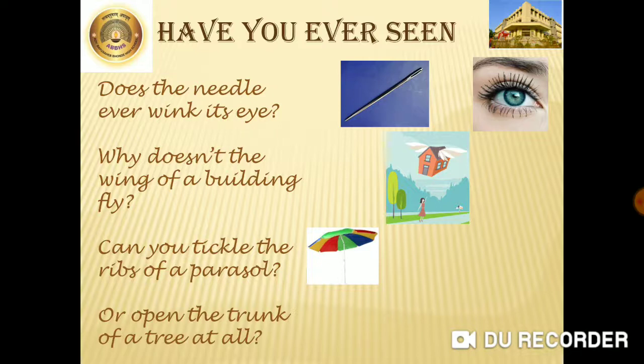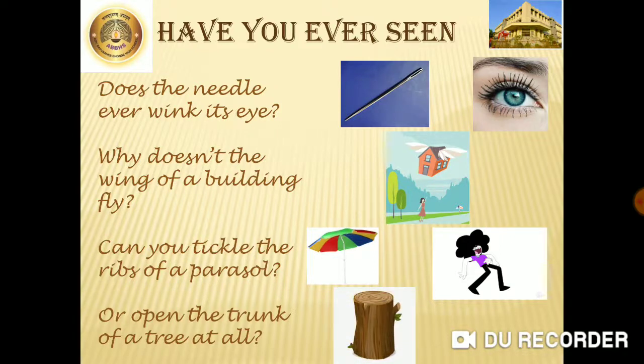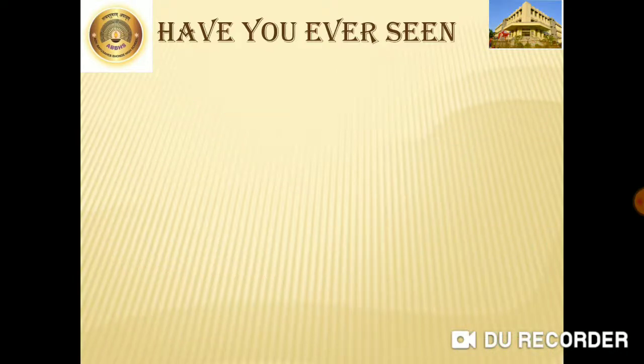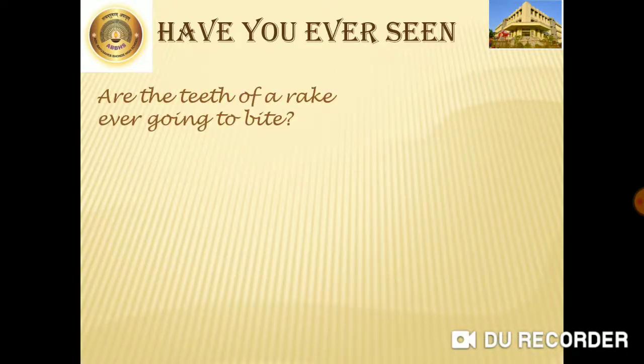Next we have the example of the parasol. If you tickle the ribs of the parasol, ribs, there are strings on the parasol. Parasol means an umbrella. And we have ribs. So when we tickle our ribs, we feel very happy, we feel like laughing. Next, we have the example of the tree trunk. So trunk is also having two meanings: the tree trunk and the trunk where we keep our things, our valuables, in it.